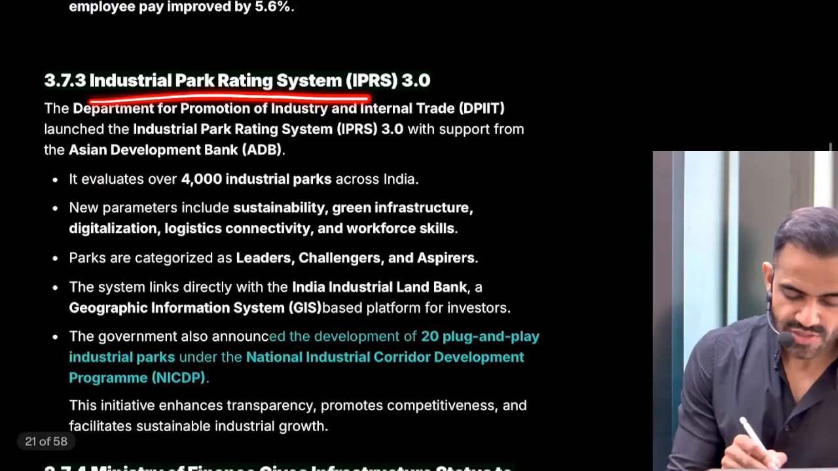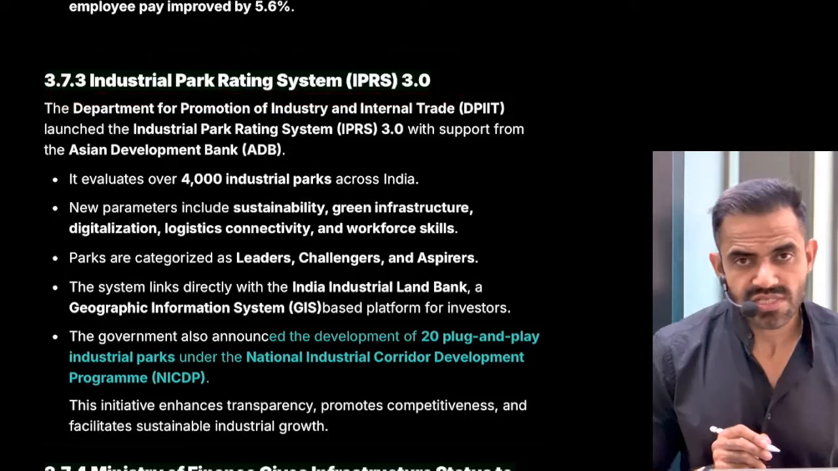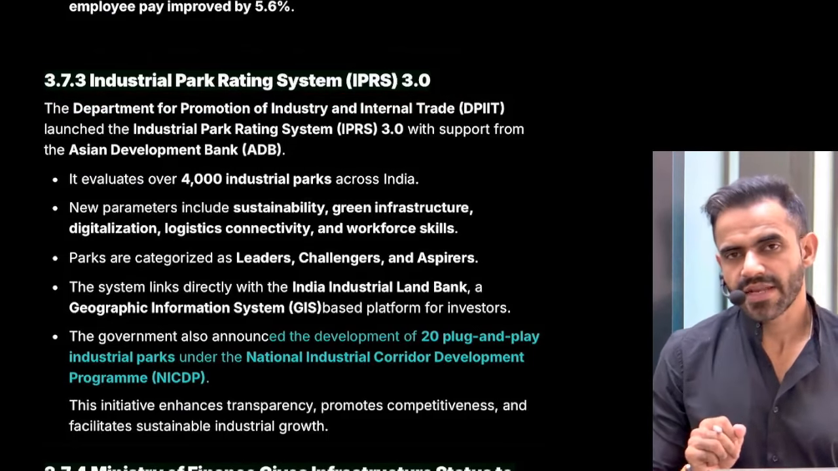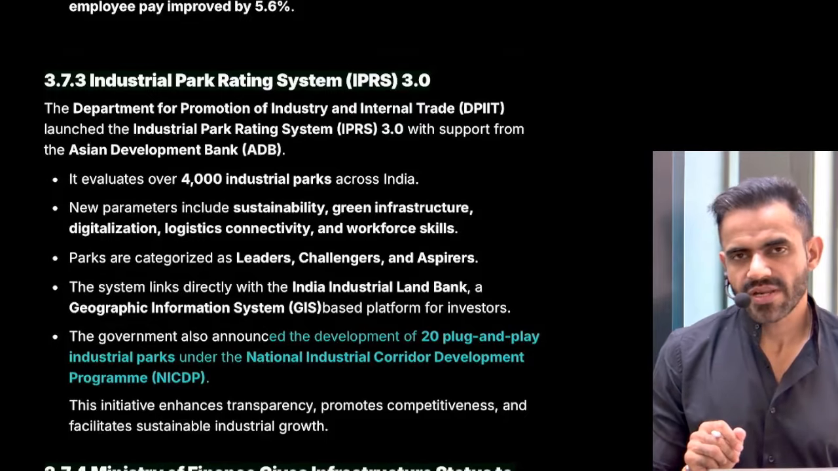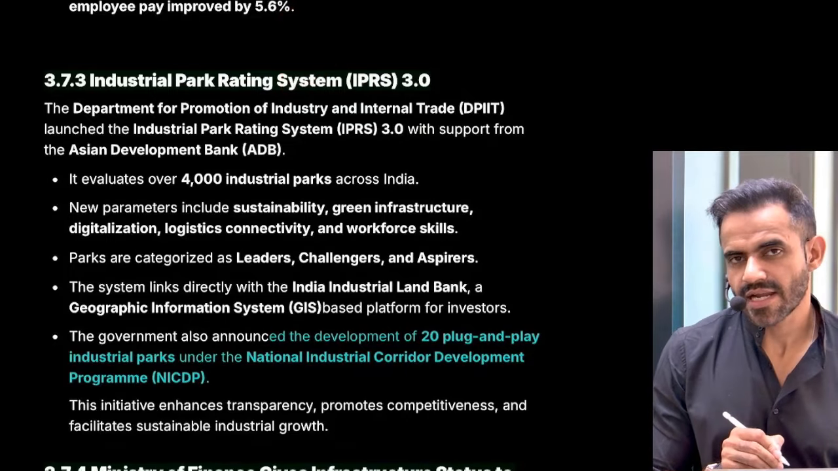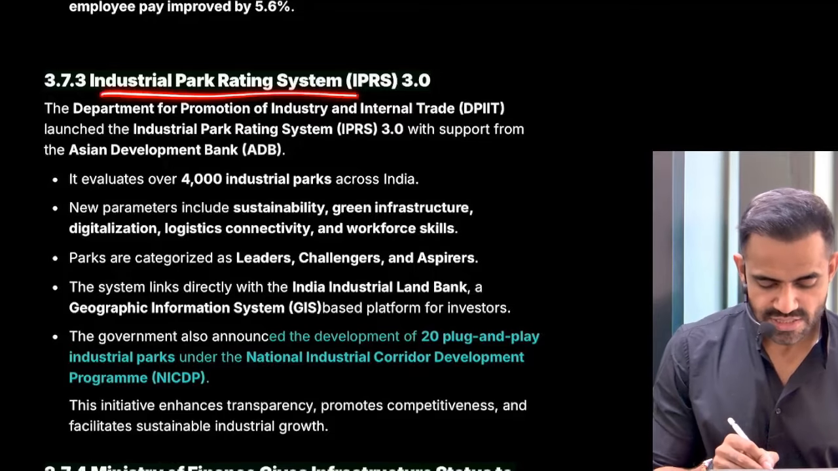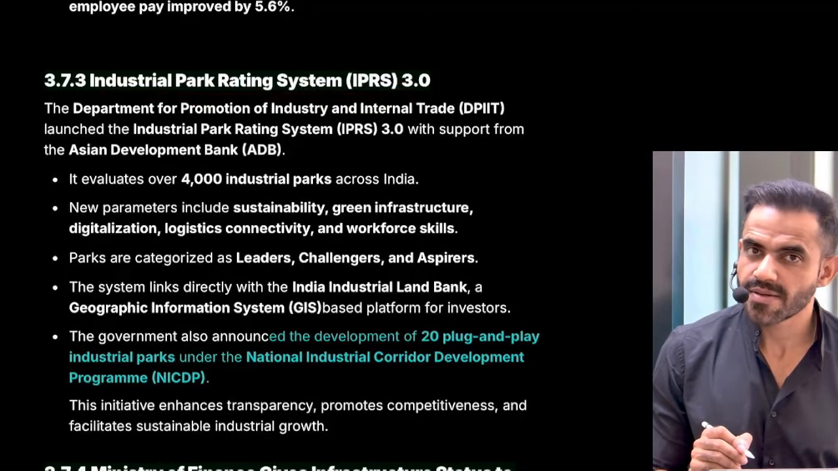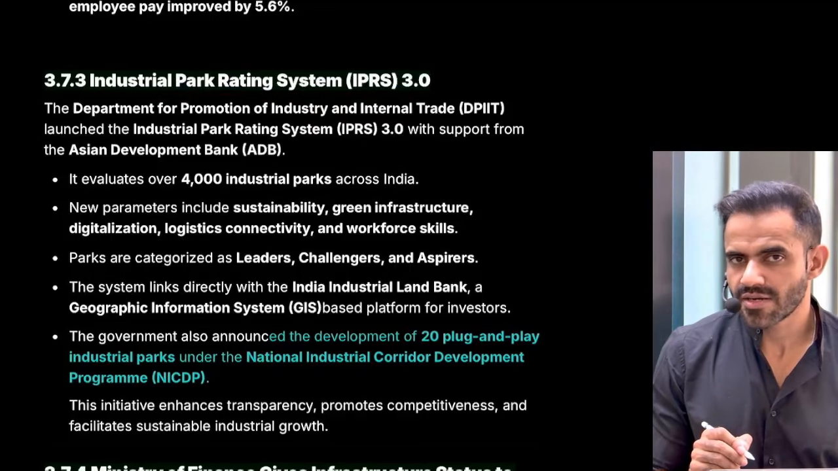Next is related to the industrial park rating system. In a very simple sense, we are setting up industrial parks. What is the concept of an industrial park? Everything is readily available. You just come, invest money, start production. Let me give you a very basic example. You want to settle into a new city, and there is that kind of facility. You will go there, you will just settle there. Everything is already there. Bed is there, curtain is there, internet is there. You need not worry about anything. Similarly, in case of an industrial park, you just need to go there, set up your office and start production. Every facility is provided by the government already.